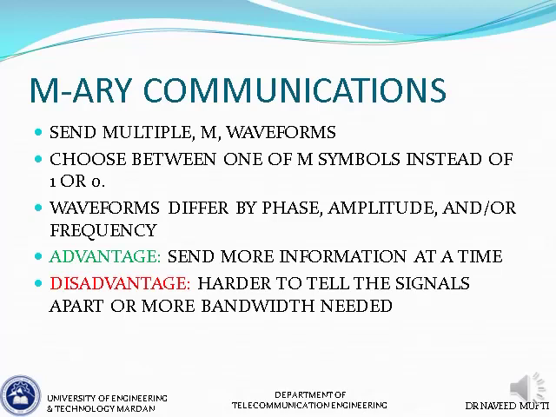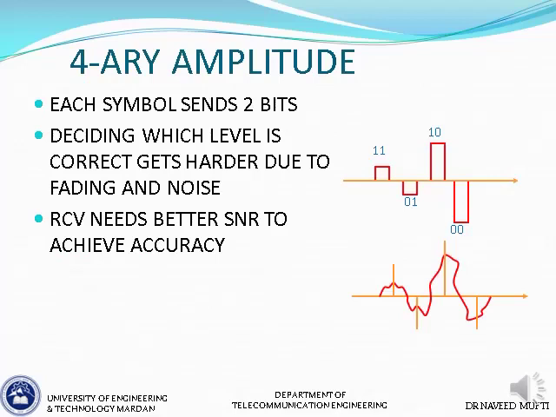So let's have a closer look. We are considering an example of a 4-ary amplitude waveform here, where as you can see the pulse has 4 different amplitude levels. So we can say we have 4 symbols, and as you can see in the combinations, every symbol represents a unique combination of 2 bits. So every time we send a symbol, we are successfully sending 2 bits. So each symbol sends 2 bits,